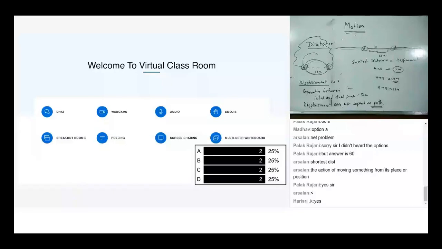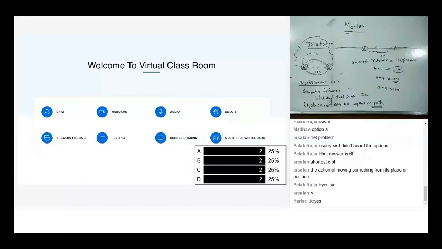The length of the path covered by an object. Length of the path covered by an object, right? That's what is distance. I hope that is clear.